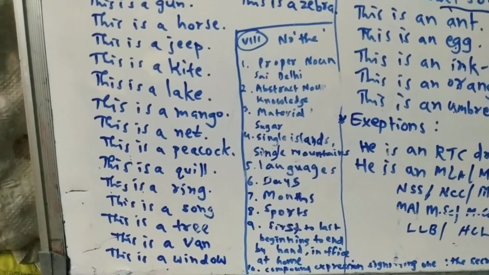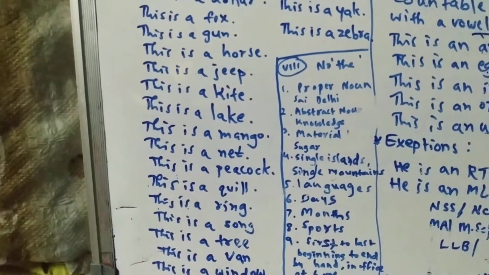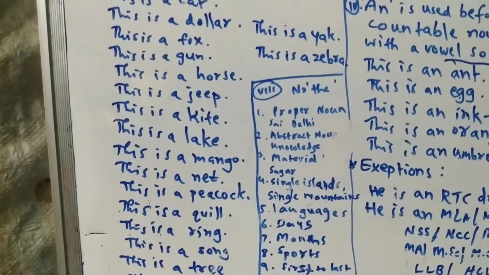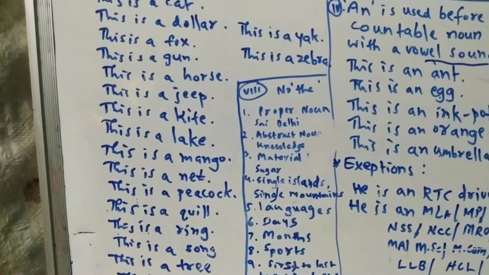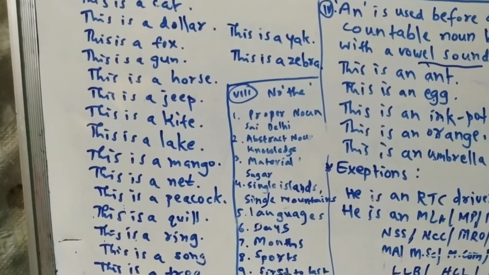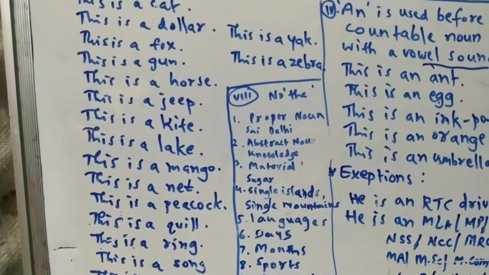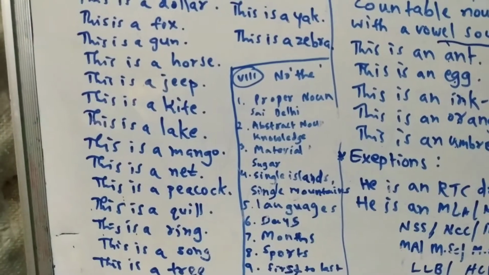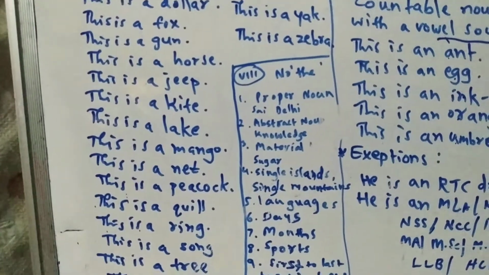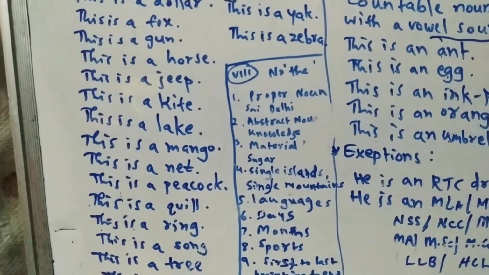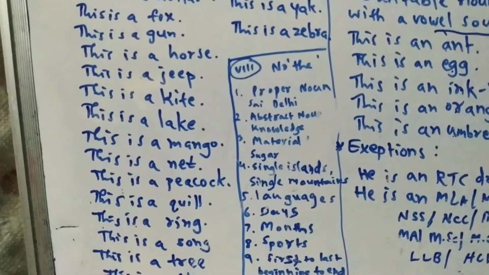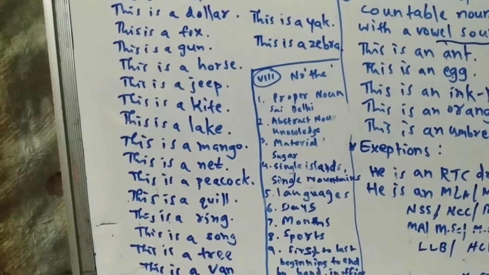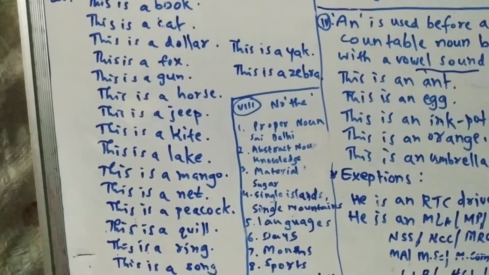Abstract nouns: knowledge is power. There we don't write the article before knowledge because knowledge is an abstract noun. Material nouns, also we don't write the article. Sugar is sold at rupees 450 a kg. The sugar is wrong usage. Next, single islands and single mountains: if any island or any mountain is single, there we don't write the article. Languages: I like English, that's all. That is the right sentence. I like the English is the wrong usage.